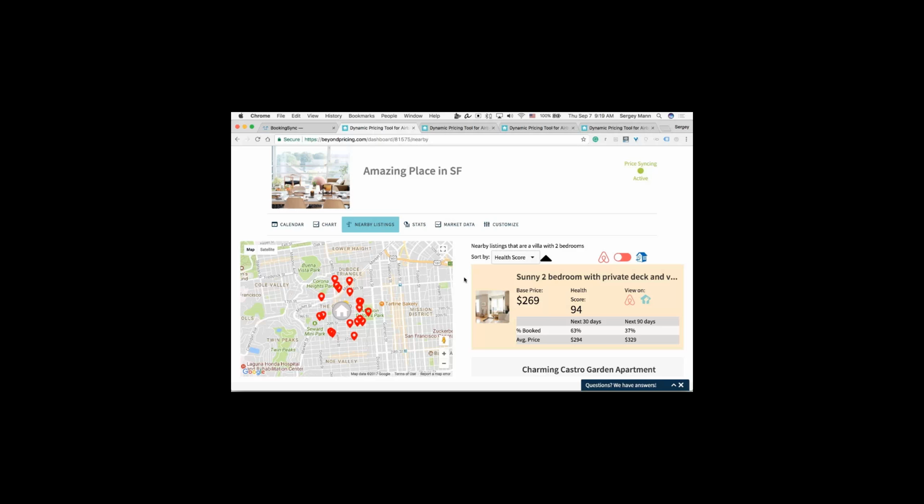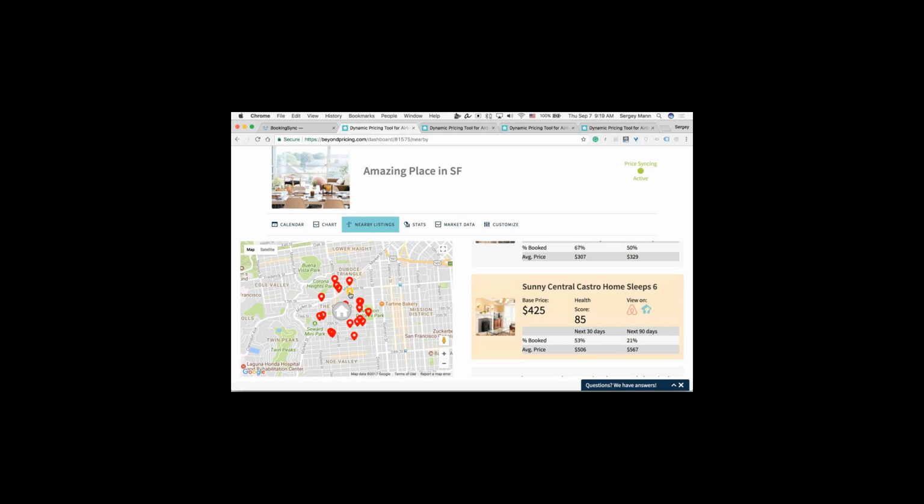But that being said, if you're just getting started or you just want to get a sense of how other people are doing, you can go in here and look at other listings and you can see, oh, well, this listing right there in the Castro is going for about $425 a night. And it's booked at a fairly good rate, actually. It has a really good health score. And it's going for a lot higher than my place is, let's say.